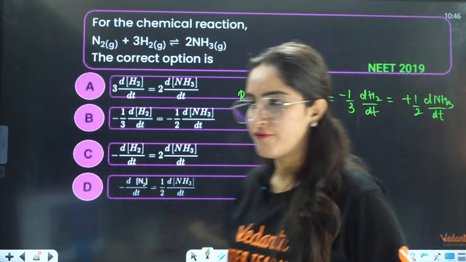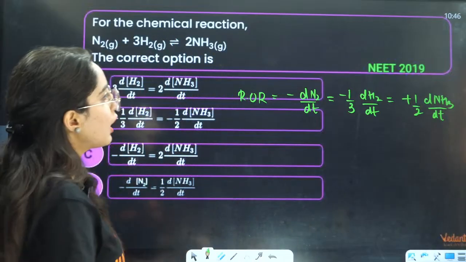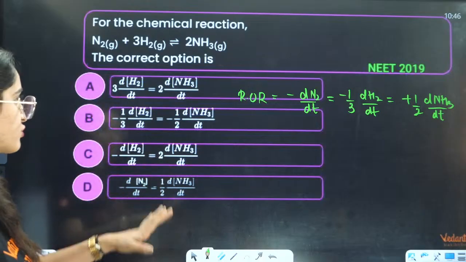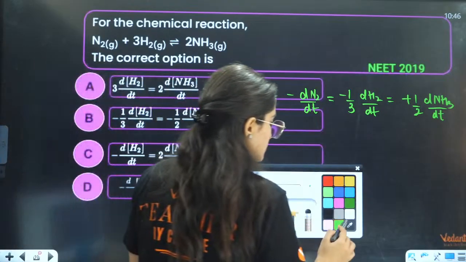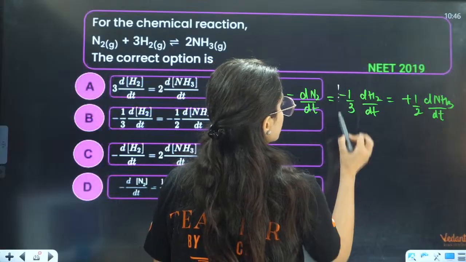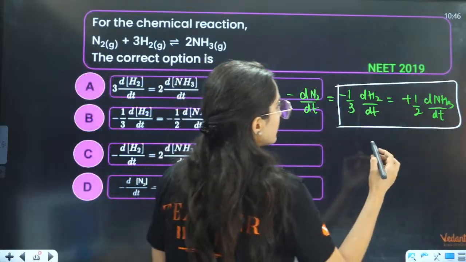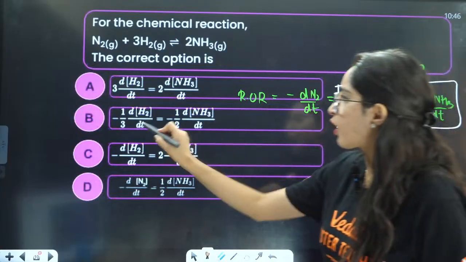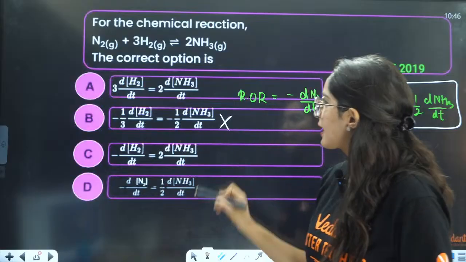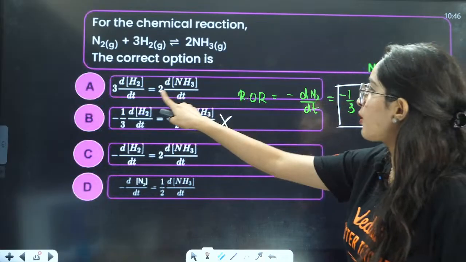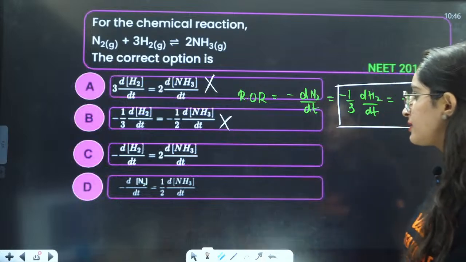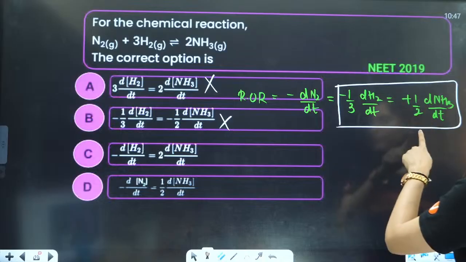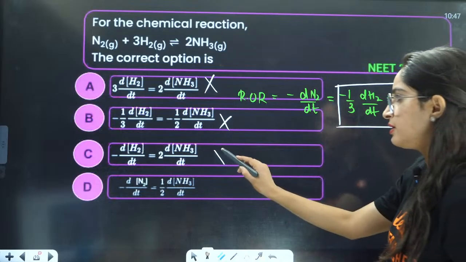Very good. Now, here, you have to make a relation between H2 and NH3. Firstly, let us see the relation between H2 and NH3. This cannot be the answer because both are negative. Here both are positive, again this cannot be the answer. Here one is negative, one is positive, but here it is 1 by 3, here it is 1 by 2. So this also cannot be the answer.